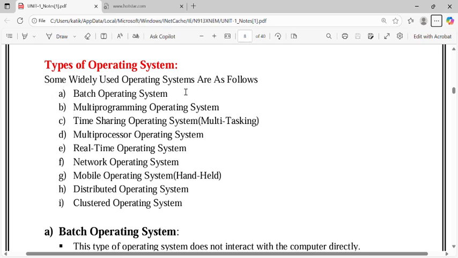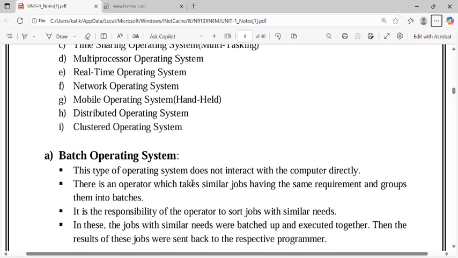First one is batch operating system and multi-programming operating system, time sharing operating system, multiprocessor operating system, real-time operating system, network operating system, mobile operating system, distributed operating system, and clustered operating system. In this section we will discuss mainly batch operating system and multi-programming operating system. So let's go in detail.